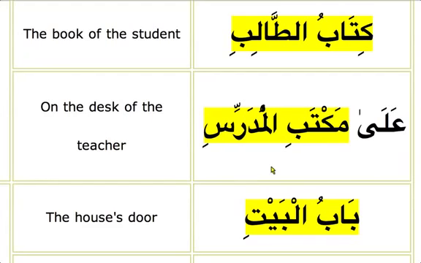Maktabil Mudarrisi. The Mudhaf can have dhamma, fatha or kasra. So we're learning about kasra here. Ala is a harf jar and Maktabi is playing a dual role. It is Mudhaf ilayhi, Ism Majroor on one side and Mudhaf on the other side. So Ala Maktabil Mudarrisi, Babul Baiti.